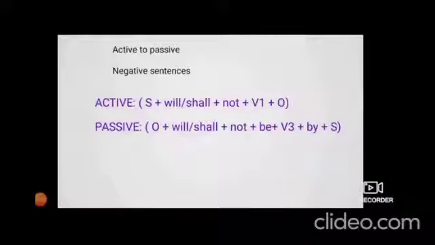Now let us begin with transforming active to passive voice negative sentences. So the formula for the active will be the subject, will or shall, then not, because it puts a negative stress, then verb will be used in its first form as usual, and then the object. Passive voice formation will be when you bring the object first, then use will and shall, and not as it is. Then be, verb will change into its third form, because be is a best friend with third form of the verb, as WH is the best friend with helping verb. Then add by, and finally take the subject at the end.